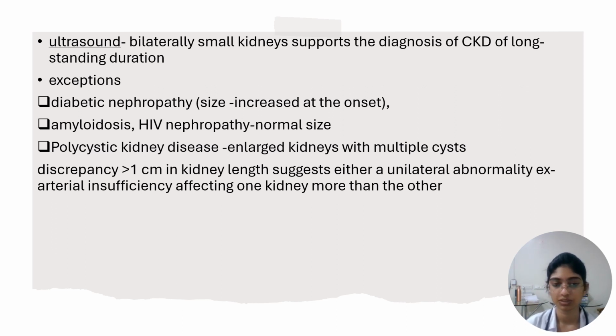But there are a few exceptions like diabetic nephropathy, in which the size is increased at the onset of the disease. In the case of amyloidosis and HIV nephropathy, the size of the kidneys is normal. And in polycystic kidney disease, there will be enlarged kidneys with multiple cysts. If the difference between the two kidney lengths is more than 1 centimeter, it suggests a unilateral abnormality.